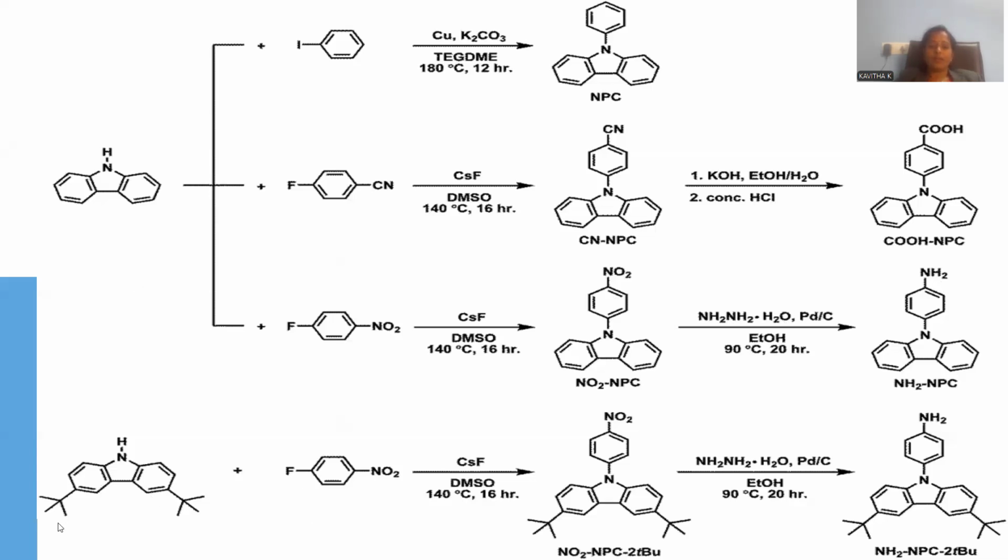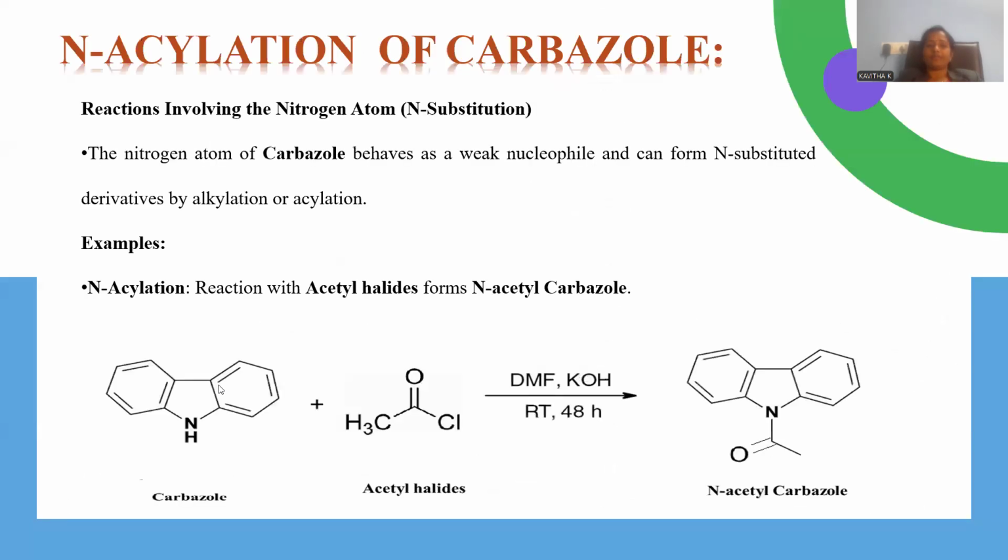The same compound carbazole, which is substituted with highly bulky tertiary butyl alkyl substitutions at the suitable positions, is to be treated with fluorobenzene. Paranitrofluorobenzene in specific can be operated with the catalyst cesium fluoride. Cesium fluoride is the catalyst applied over there so that N-alkylation is performed upon this carbazole. And the same reduction process is applied subsequently, giving rise to transformation of nitro into amine. So all these reactions are examples for this N-alkylation only.